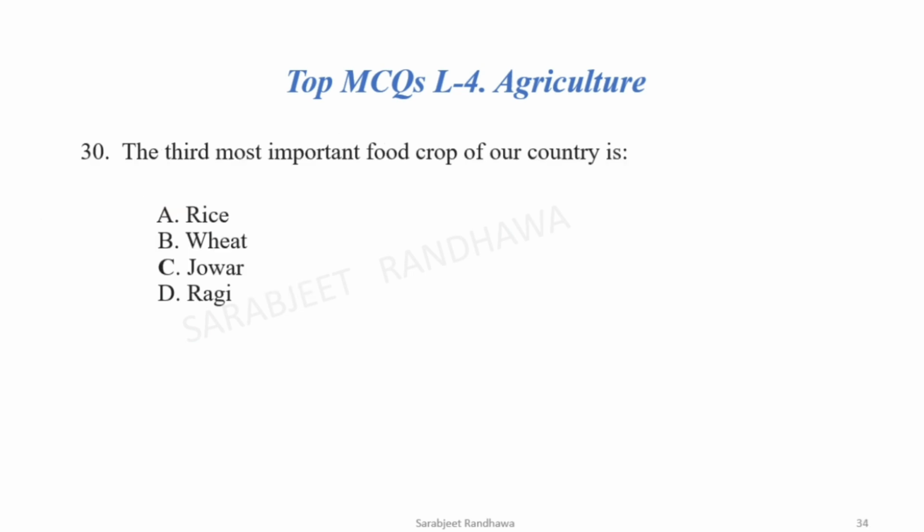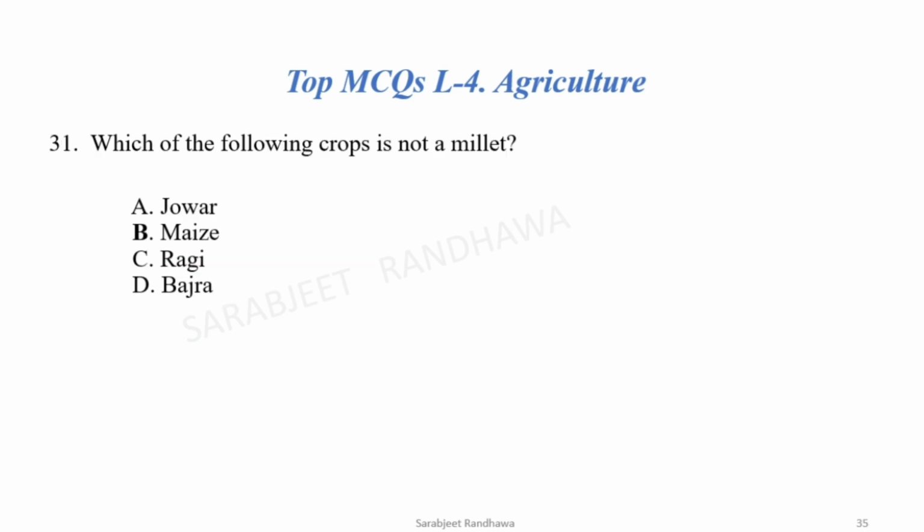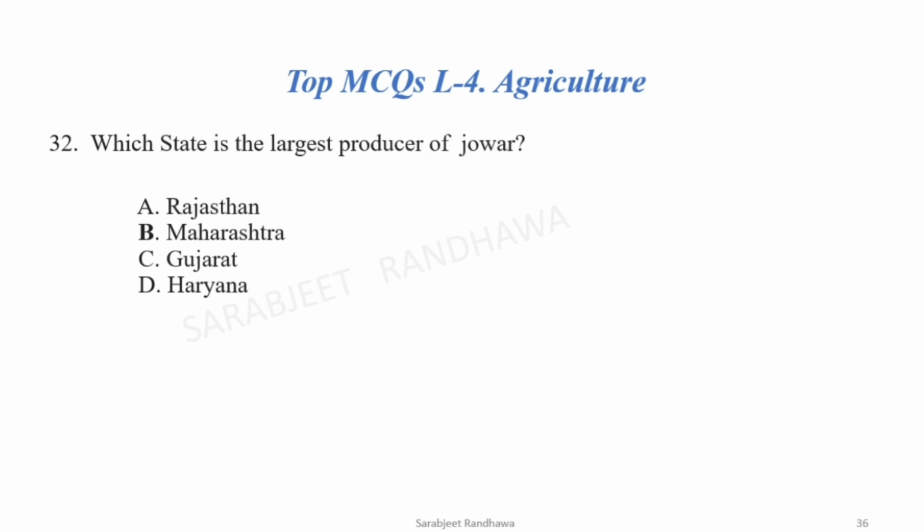Next is the third most important food crop of our country is. The third important crop of India is jawar. Next, which of the following crops is not a millet? Now, which of the following is not millet? Jawar, ragi, bajra, they are millet crops. So, maize is not a millet crop. Which state is the largest producer of jawar? The answer is Maharashtra.